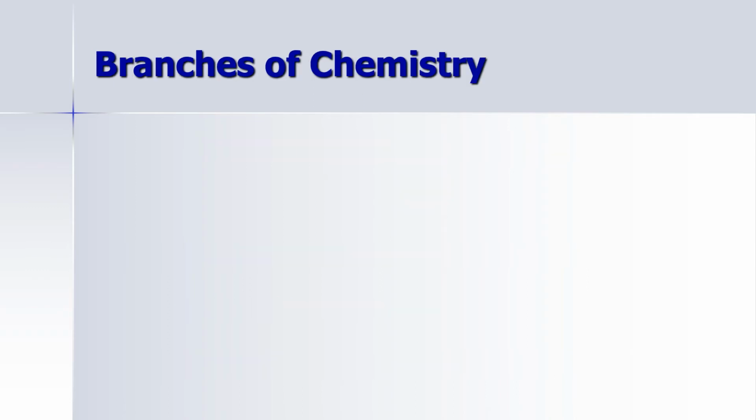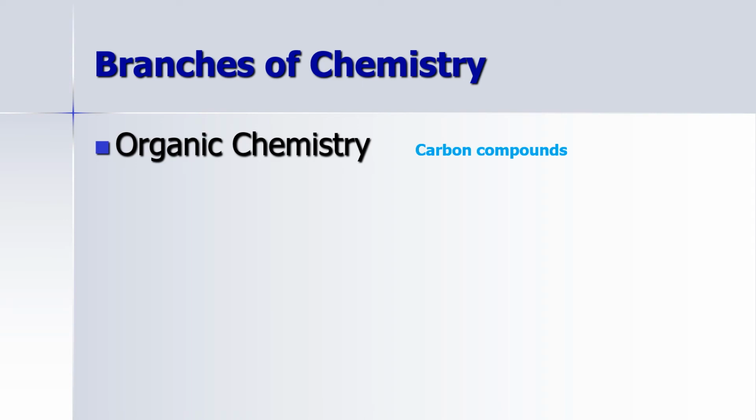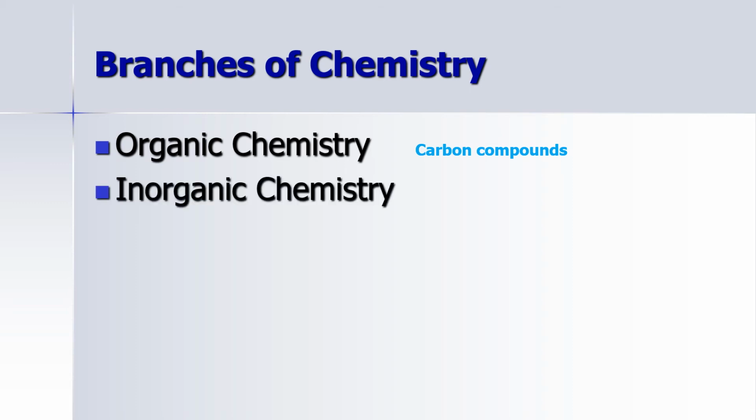Okay, so let's quickly look at some of the branches of chemistry. The first one is organic chemistry. Organic chemistry is basically the branch that studies all of the compounds that contain carbon. And then we have the opposite of this, which is inorganic chemistry, which basically studies all of the compounds that do not have carbon.